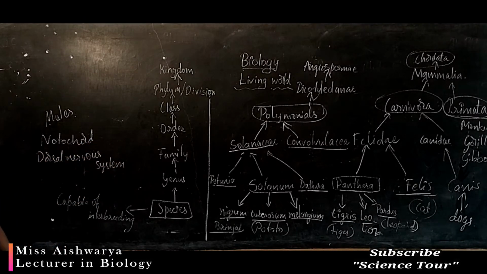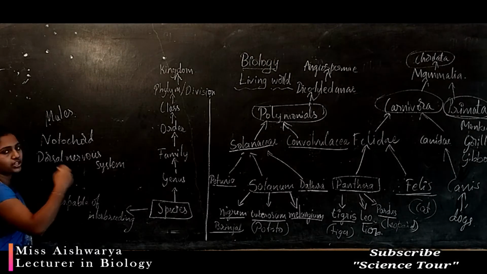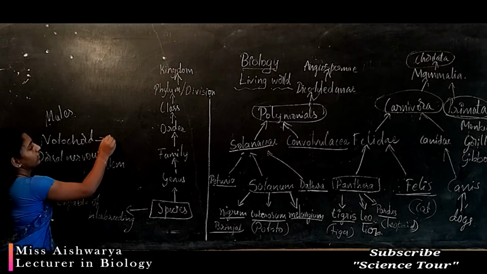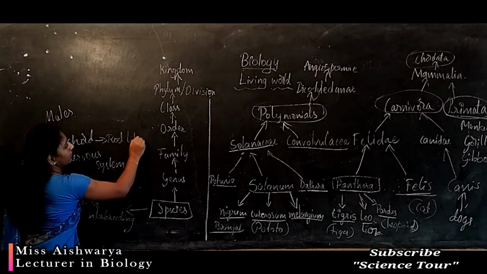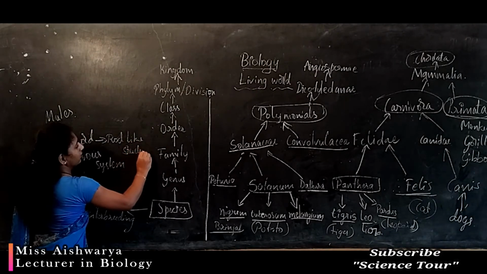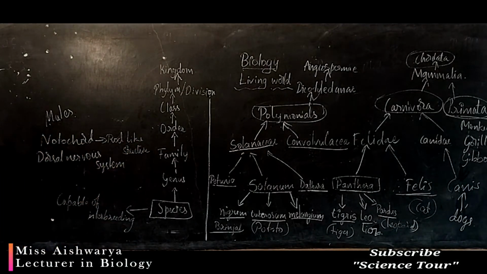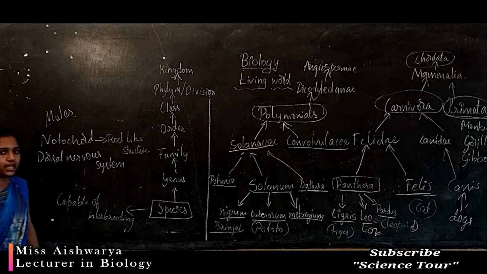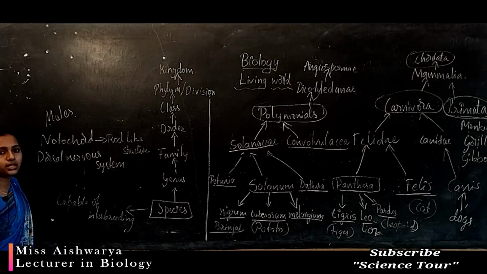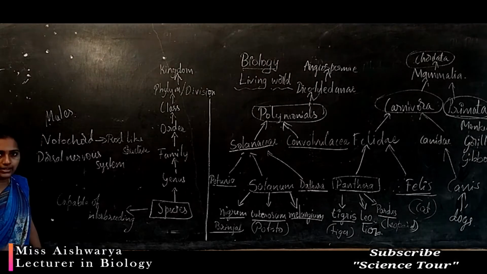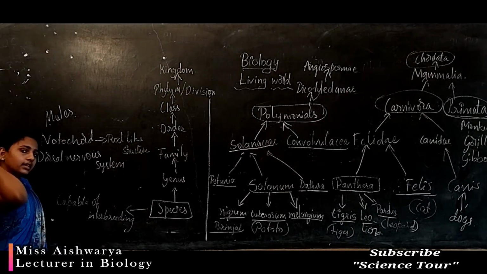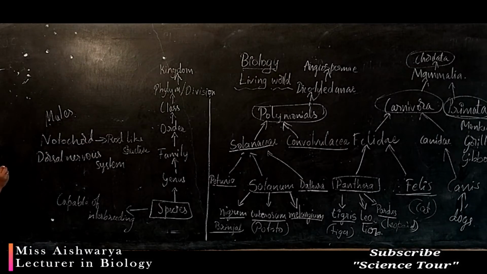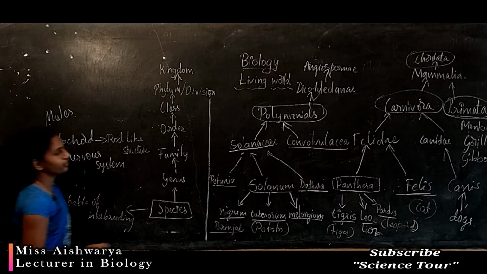Here notochord means the skeletal rod shaped structure which supports the body, and dorsal nervous system means the nervous system present on the dorsal side. Here also we can see our nervous system. This is the dorsal side and this is the ventral side. So on the dorsal side we can see the passing of the nervous system. Even in fish you can see it, if you consider this structure of a fish.